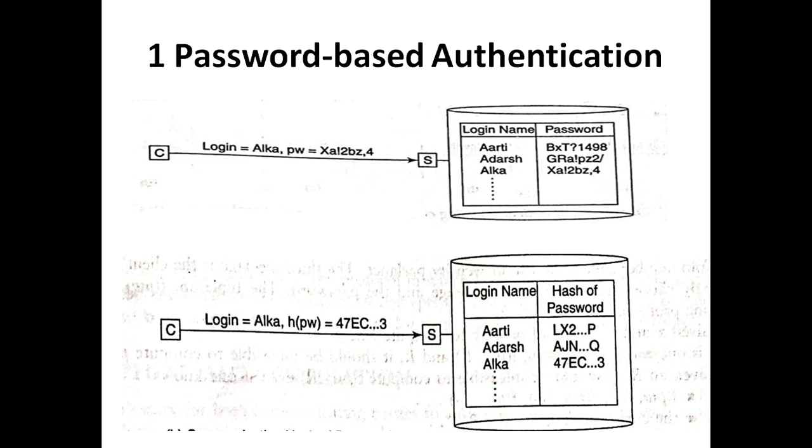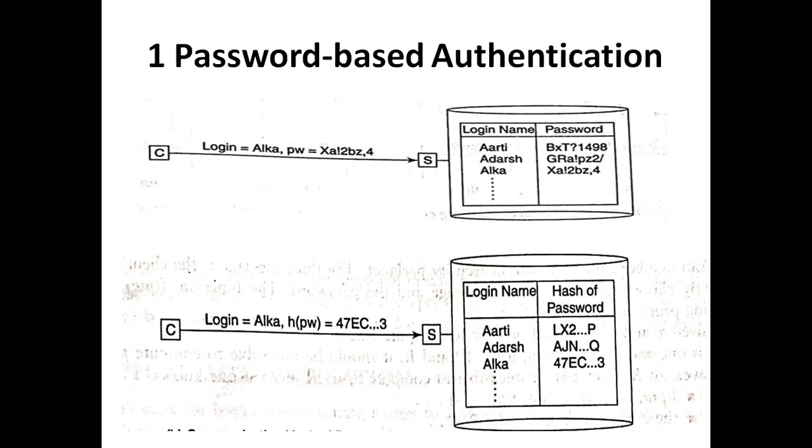Now in the second figure, instead of storing or sending the password in a clear format, we'll be using a hashing technique to send the password. The cryptographic hash of the password is stored on the server, and the logging software prompts the user for his or her password and computes its hash value, which is to be transmitted. The one-way property of the cryptographic hash helps prevent an attacker from deducing user passwords from information in the password file or from communication